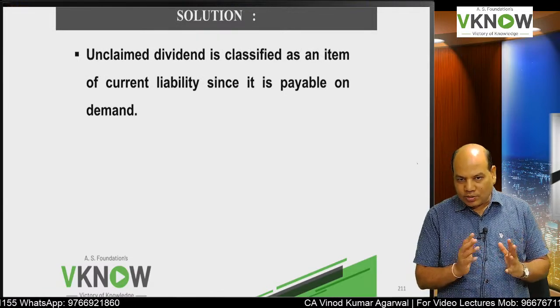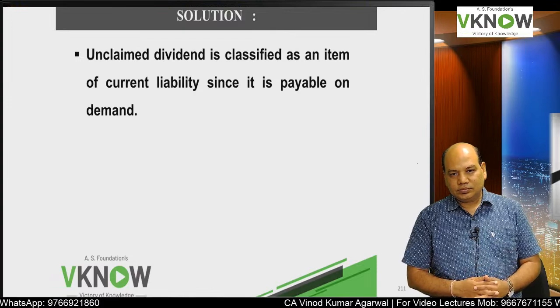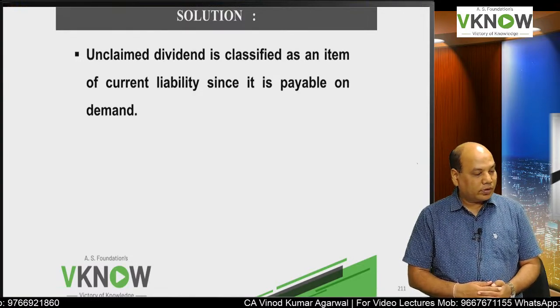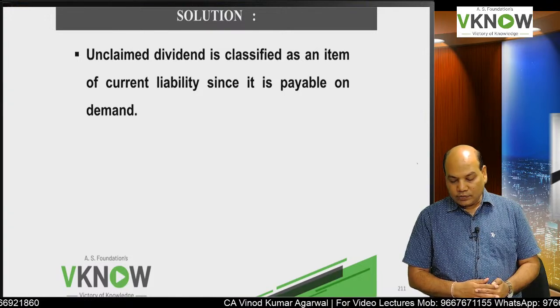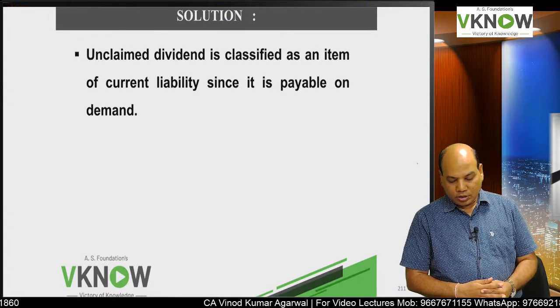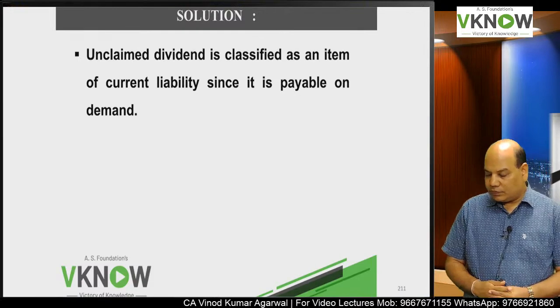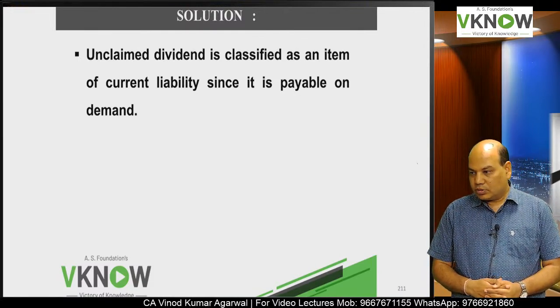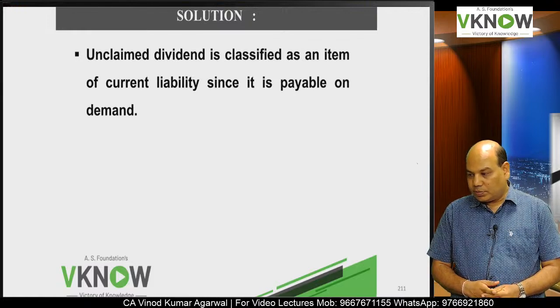In Schedule 3 problems also it had come. Unclaimed dividend is classified as an item of current liability since it is payable on demand.